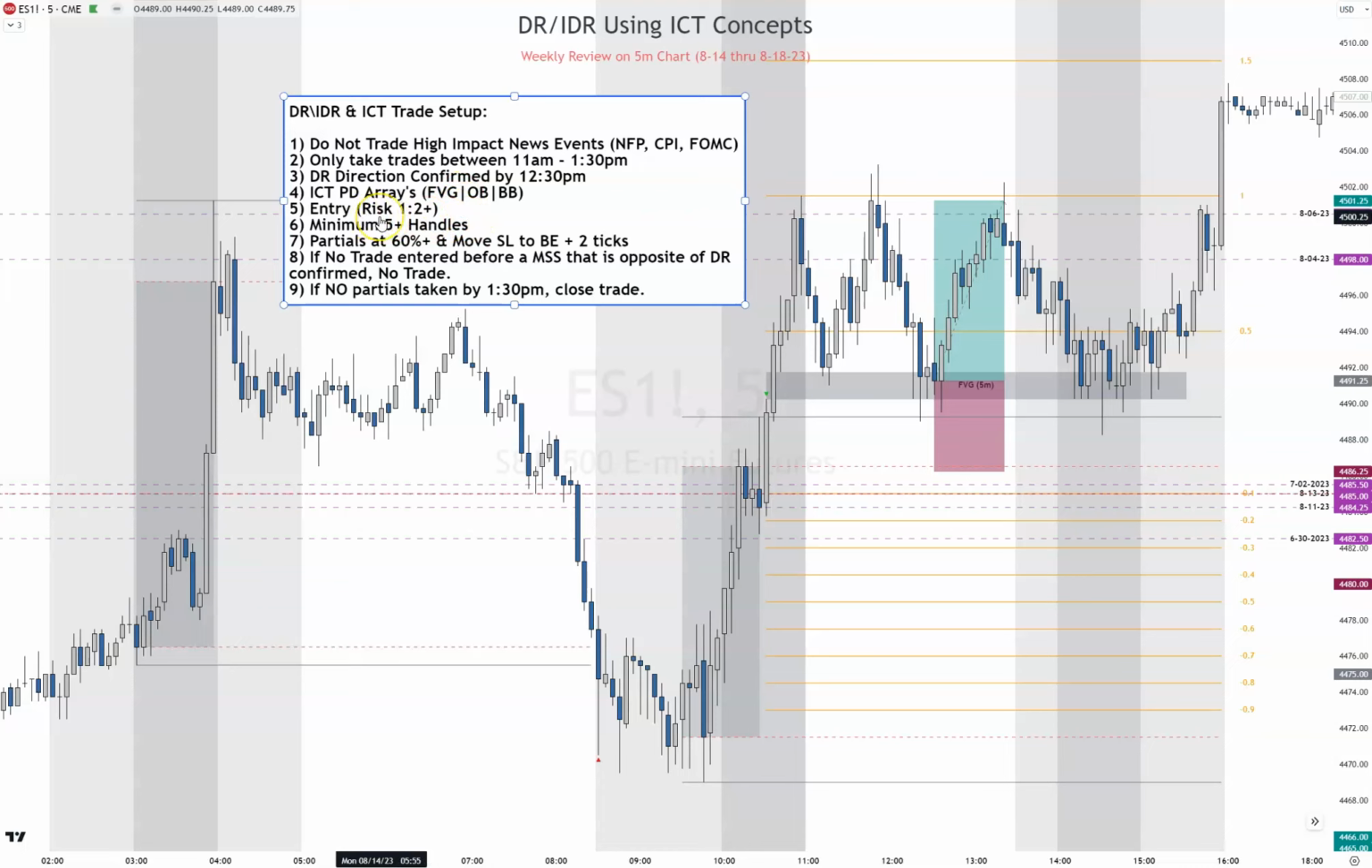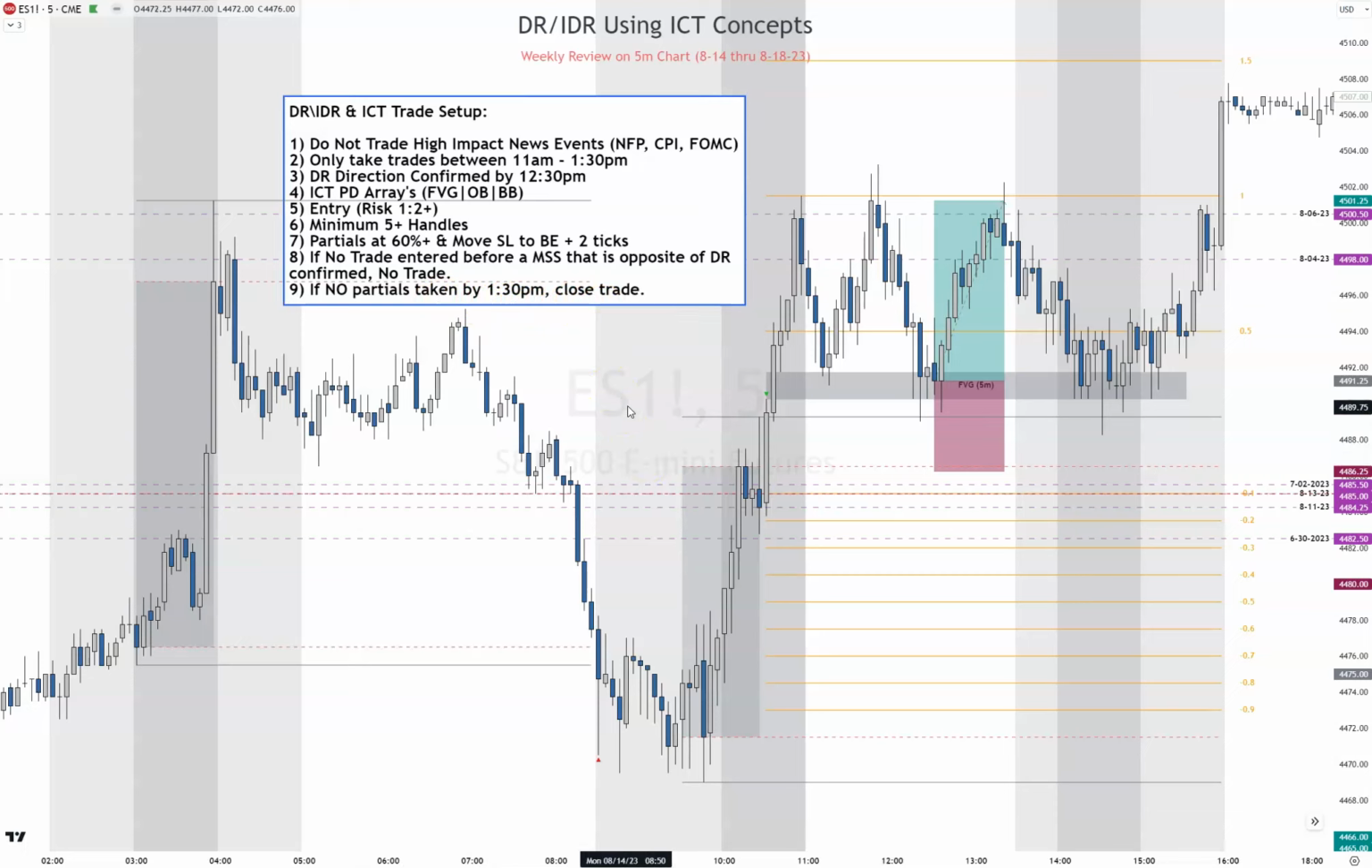Okay, entry: we want to risk 1 to 2 plus, so if we're risking 5 handles at the most, we can aim for at least 10 handles. Minimum 5 handles is a target. We'll take partials at 60% and move our stop loss to break even plus 2 ticks. If no trade is entered before a market structure shift that is opposite of DR confirmed, no trade. And if no partials are taken by 1:30 p.m., close the trade.